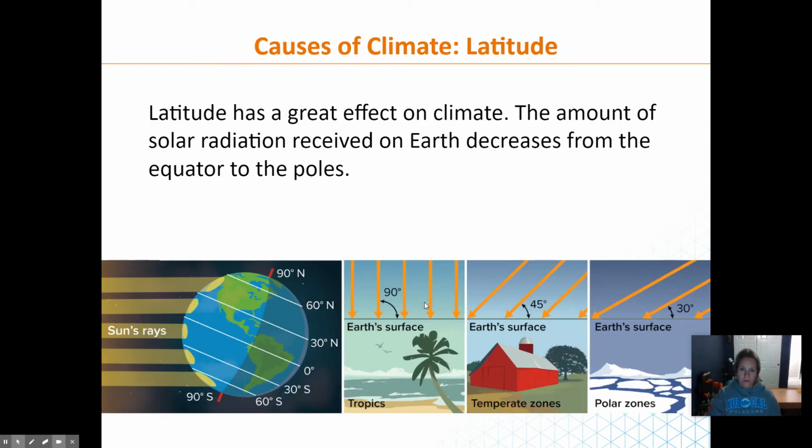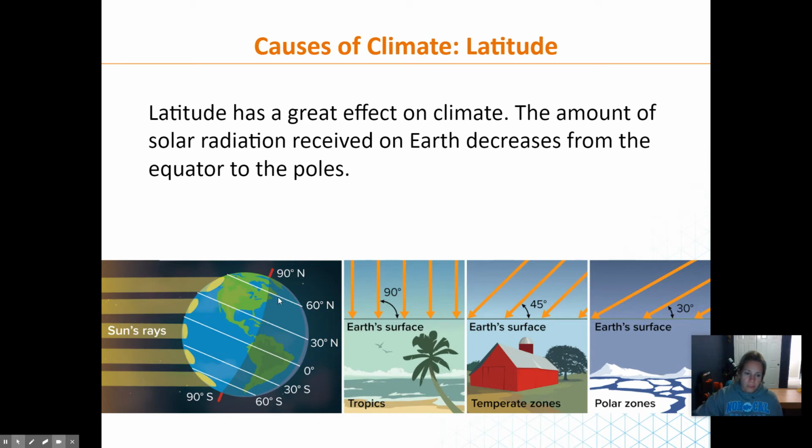All right, so latitude is one thing that affects climate. If we look at this picture on the left, the sun's rays are hitting near the equator more directly, so they're getting more intense radiation. As you go farther away from the equator, you get more angle, and so you get less direct sunlight. That's why the poles are colder than the equator.